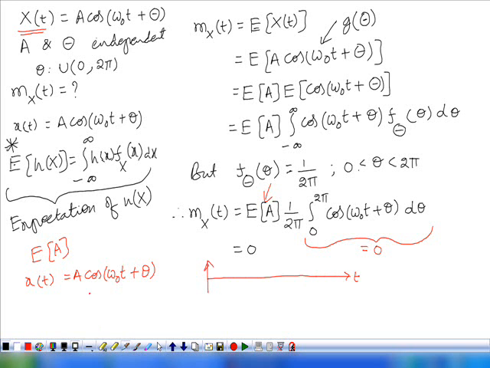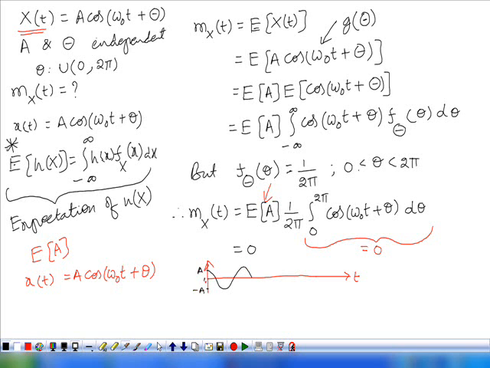It is a cosine, varying like this. This value is equivalent to A, and this is minus A.